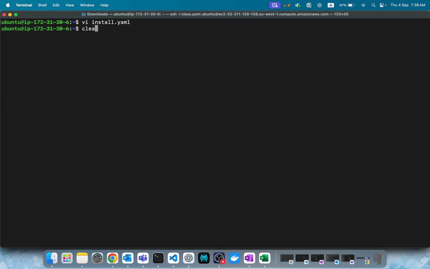Is it clear before I go on to the next topic? Again, I'll tell you one more time. Parallelism or forks, both are the same. It will run our task parallelly in multiple servers, depending on what we give. By default, that is the Ansible behavior: it will run task by task. If you use forks, it will run the task in multiple servers at a time. But the structure is the same.